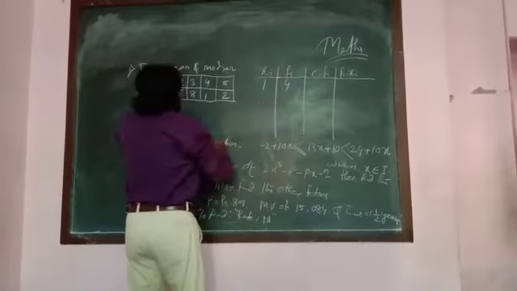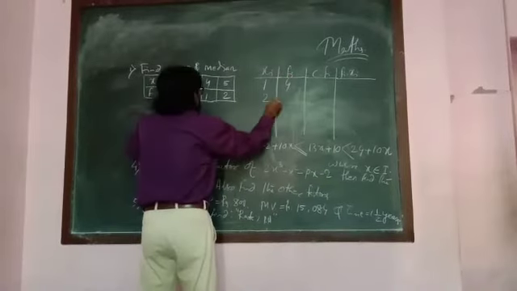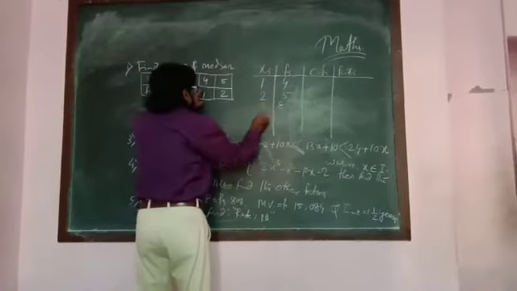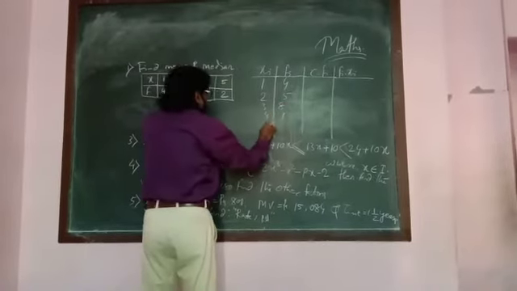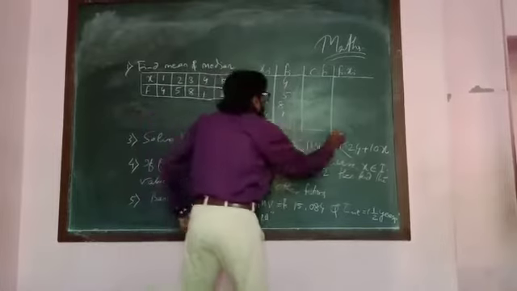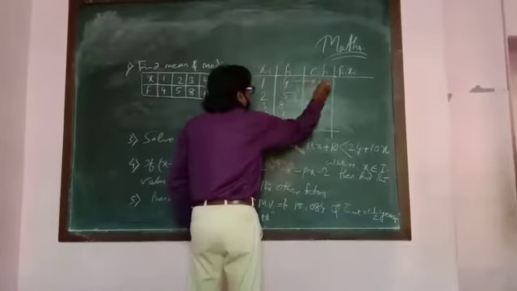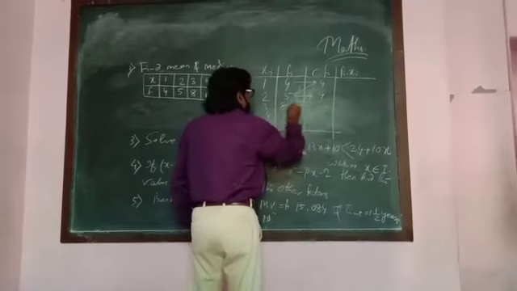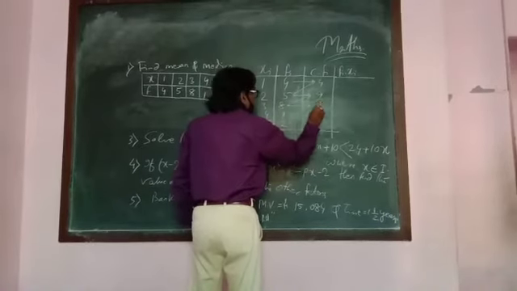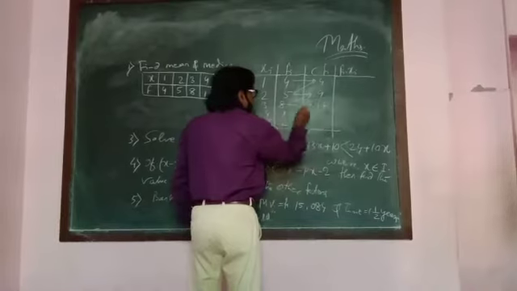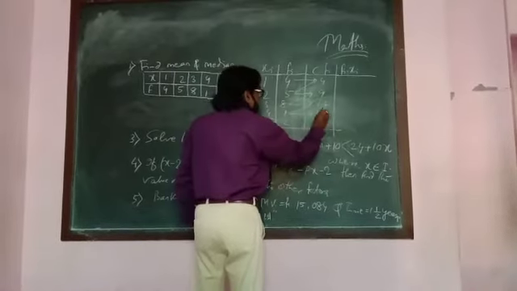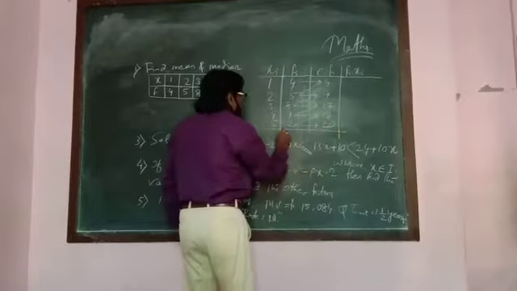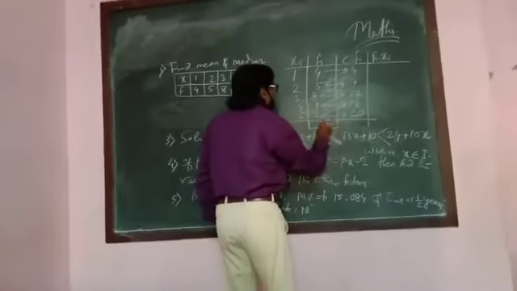That means write first 1, then 2, 3, 4, 5 with frequencies 4, 5, 8, 1, 2. Cumulative frequency will be 4, 4 plus 5 is 9, 9 plus 8 is 17, 17 plus 1 is 18, 18 plus 2 is 20.